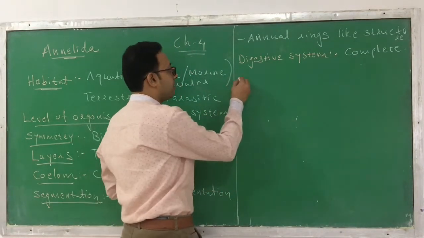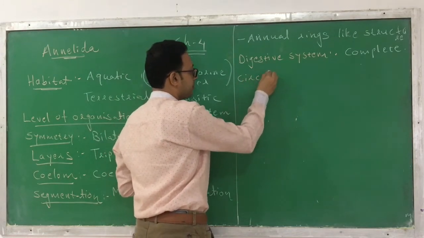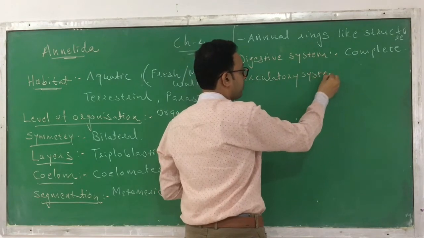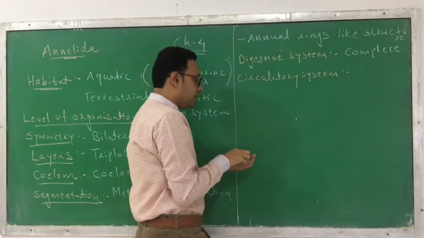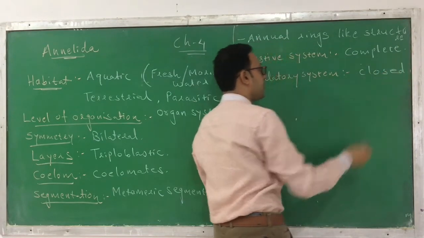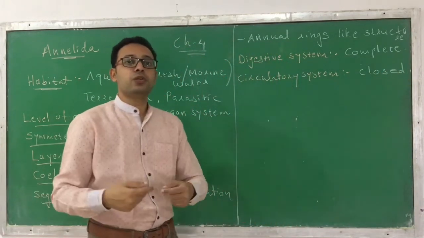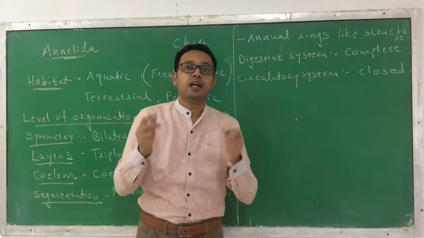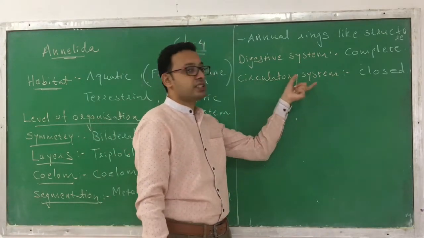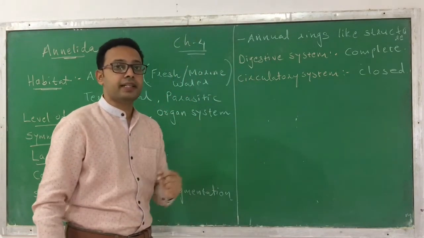Okay. Now when we talk about the circulatory system, how the blood circulates in them. So here the circulatory system is a closed type. Closed type, that means here the blood is circulating in a closed system of arteries, veins and the capillaries. Hence such a system is present in phylum Annelida.